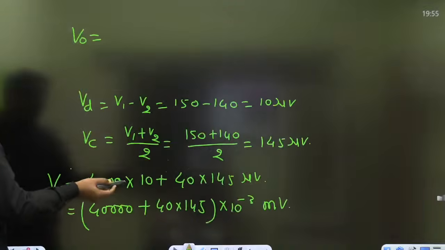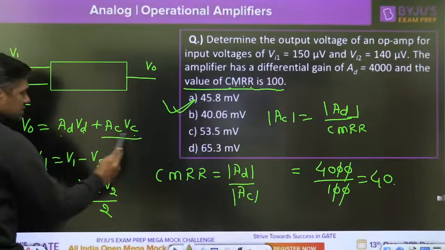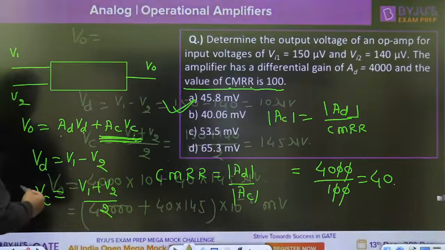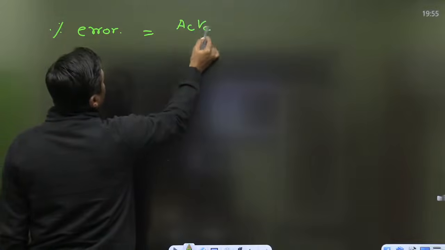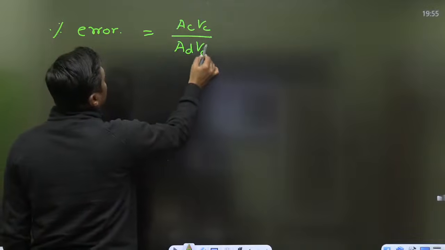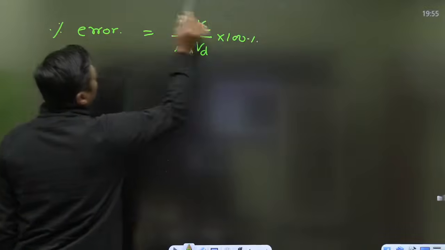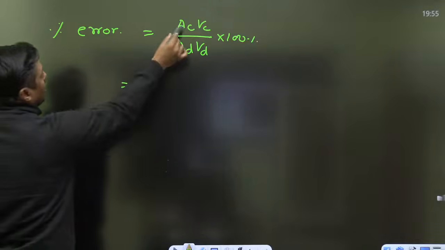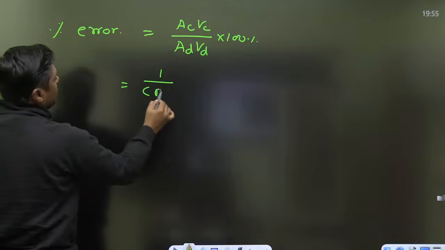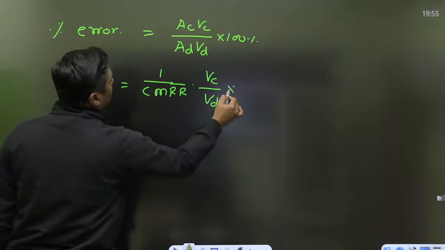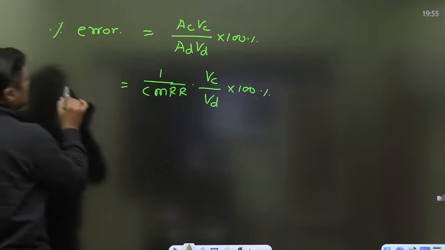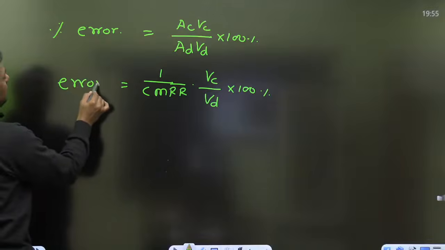One type of question on differential amplifier. What is the error? So this is the answer for this question. Remember this. This is the error actually. So sometimes they will ask what is the percentage error. Percentage error means ACVC is the error and the wanted quantity is ADVD, into 100%. That is called error in calculation. Or AD by AC is CMRR, and that's why it will become 1 by CMRR into VC by VD into 100%. That is the error in calculation for differential amplifier.